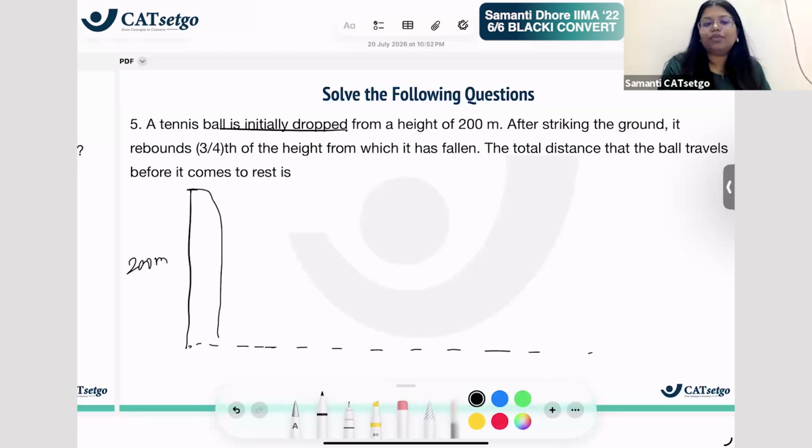It rebounds to 3/4 of its height. So what happens is it goes up to 3/4 of its height. What is 3/4 of the height? What is 3/4 of 200 meters? 150. So till 150 it went up.